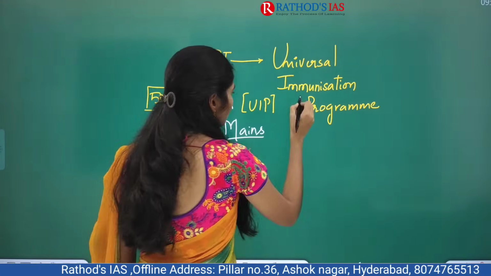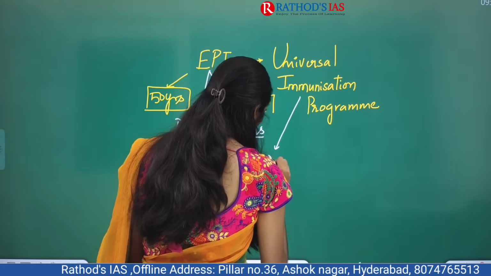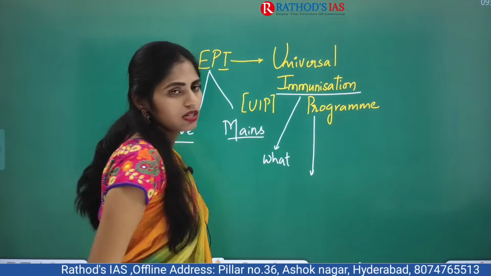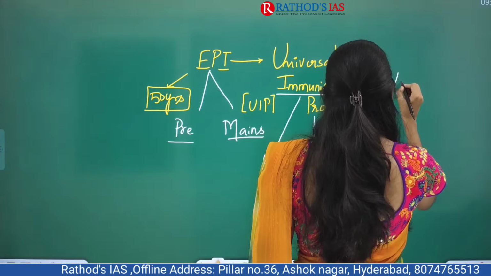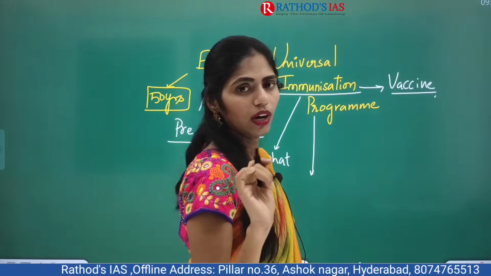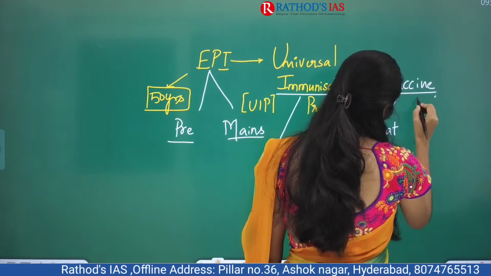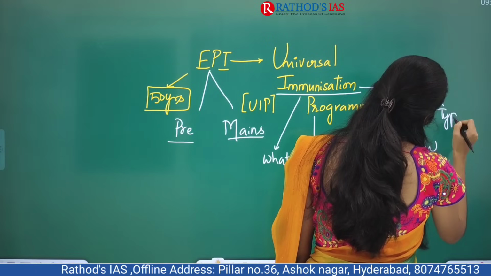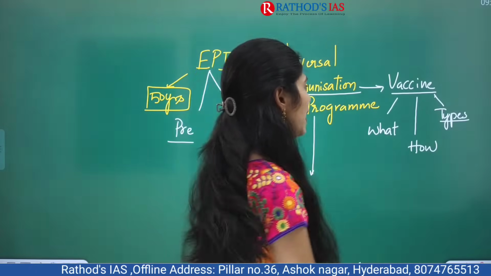In this Universal Immunization Program, you have to see what this program is about. Immunization means nothing but it is related to vaccines, right? From this vaccine topic you also have to know some basic concepts, like what a vaccine is and how it works, and you have to know the different types and different modes of vaccines.